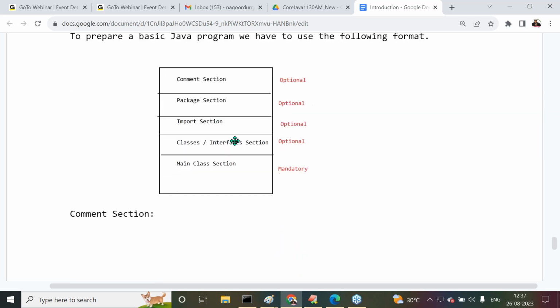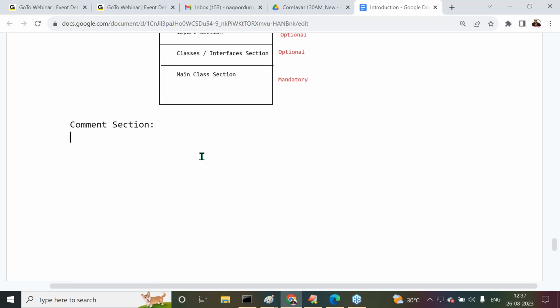Now come to our programming format. First of all, what is required here? The comment section. We have to understand what this comment section is, and what the purpose of the comment section is. We have to understand it clearly.